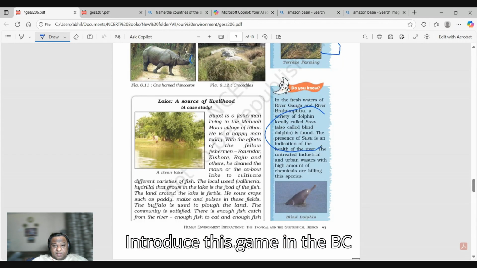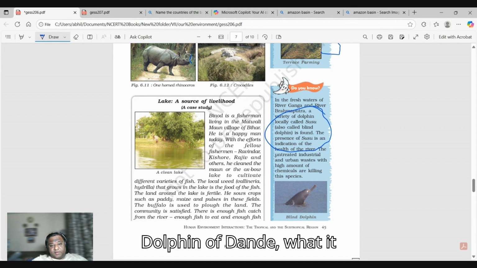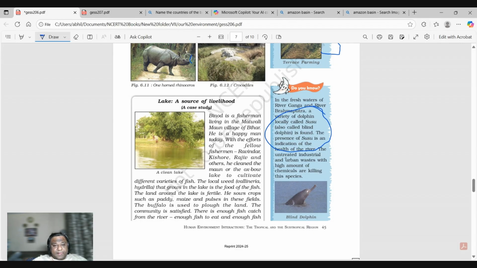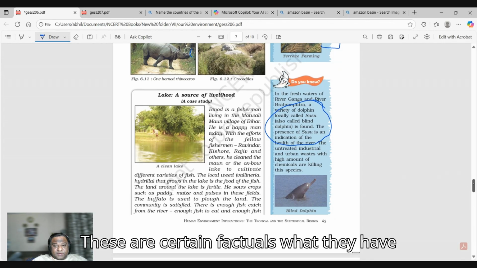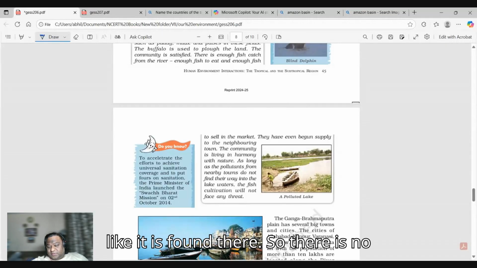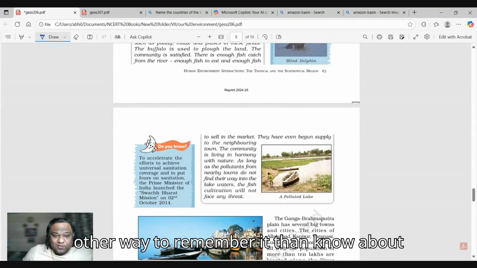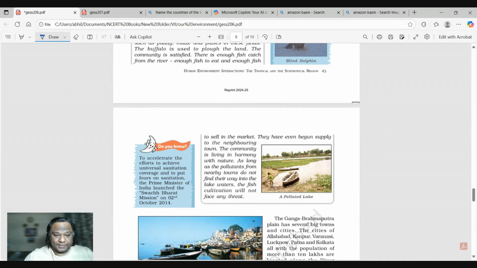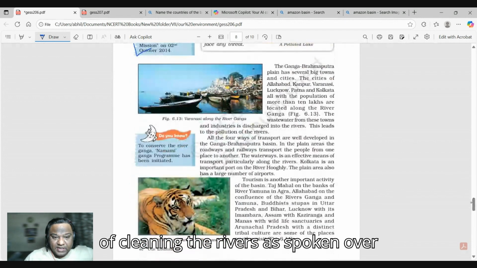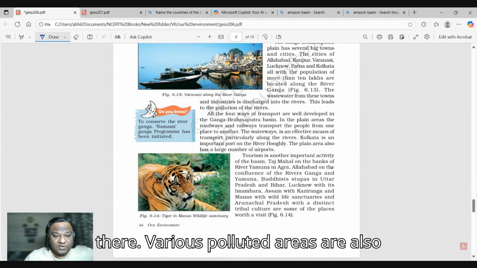This came in UPSC: the dolphin of the Ganga, what is it called? It is called the blind dolphin or susu. So you have to read through actually. These are certain facts which they have put in the class 7 book. There is no other way to remember it than to know about it. Then also the introduction of the Swachh Bharat Mission and Namami Gange, for cleaning the rivers, are spoken about there. Various polluted areas are also mentioned.